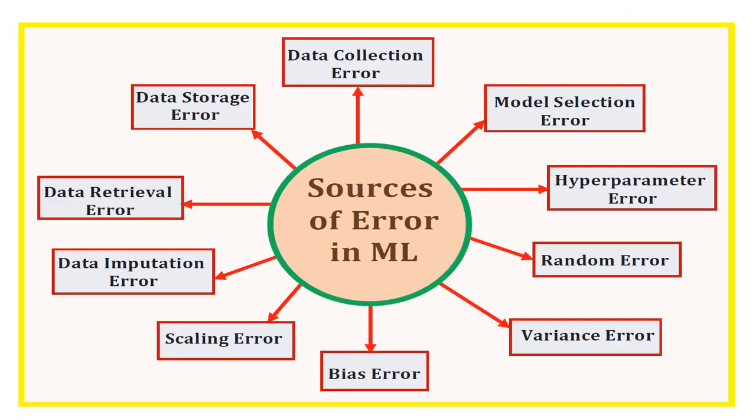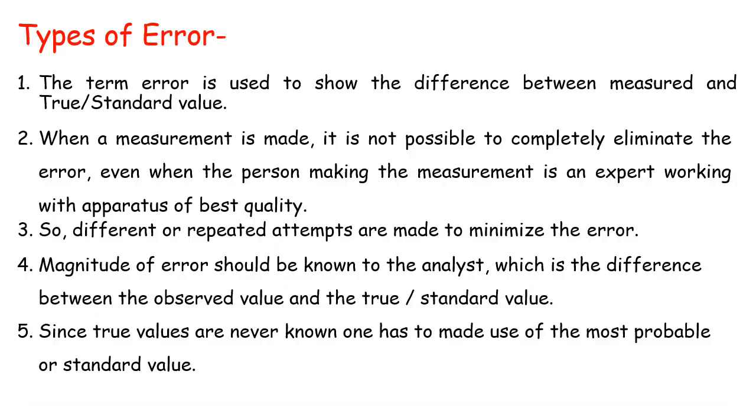These are some sources of errors: data collection error, model selection error, data storage, retrieval, imputation, scaling error, bias, variance, and random errors. Types of error. The term error is used to show the difference between the observed value and the standard value when a measurement is made. It is not possible to completely eliminate error, not even 1%, even when the person making the measurement is an expert working with apparatus of the best quality. So different or repeated attempts are made to minimize the error in the experiment.